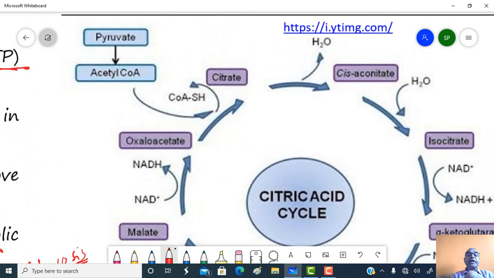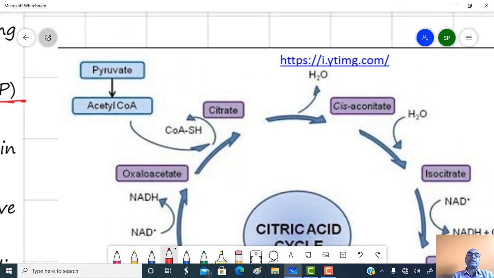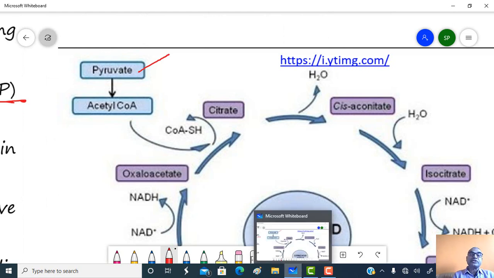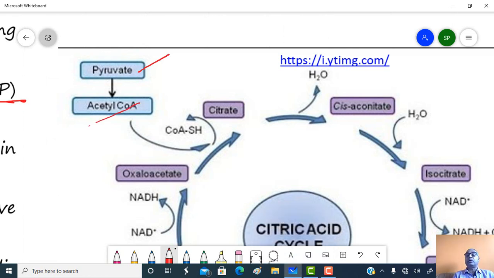So the end product of glycolysis, pyruvic acid, is converted into acetyl coenzyme A, which enters the Krebs cycle, where oxaloacetic acid combines with acetyl coenzyme A and produces the first product, citrate or citric acid.